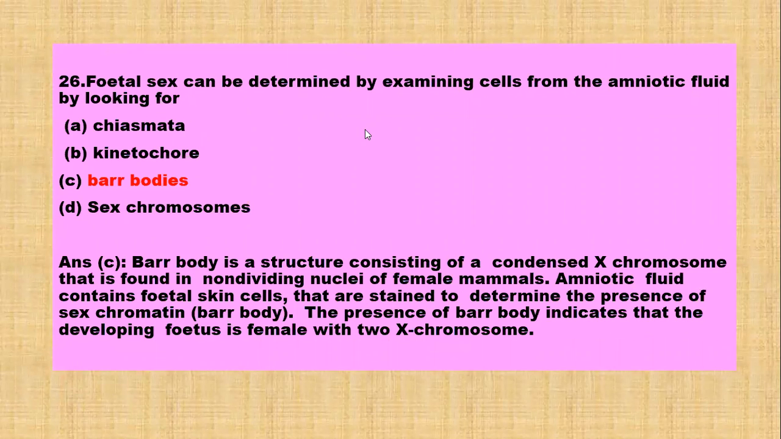Next question is, fetal sex can be determined by examining cells from amniotic fluid by looking for chiasmata, kinetochore, Barr bodies, and sex chromosome. Barr body, we know, is a structure consisting of condensed X chromosome that is found in non-dividing nuclei of female mammals. Amniotic fluid contains the fetal skin cells that are stained to determine the presence of sex chromatin, that is Barr body. So the presence of Barr body indicates the developing fetus is female with two X chromosomes.